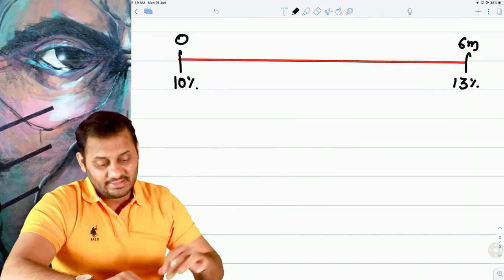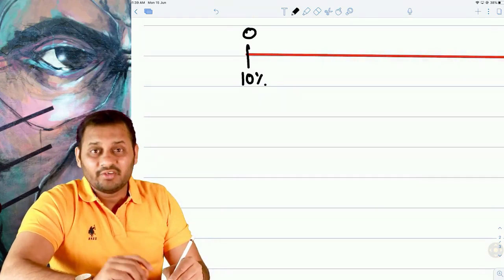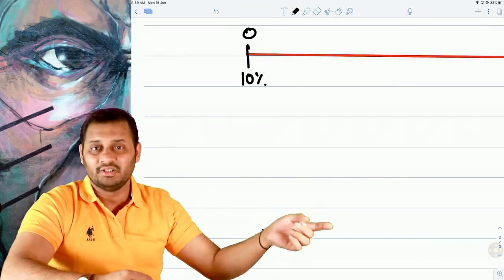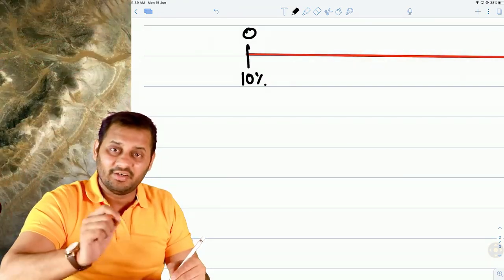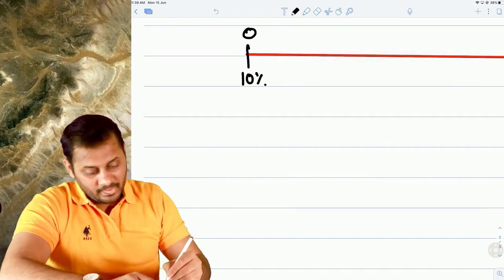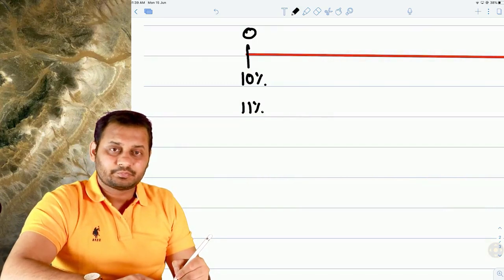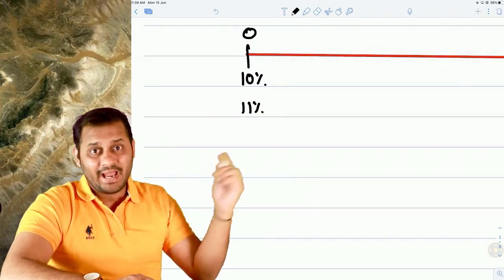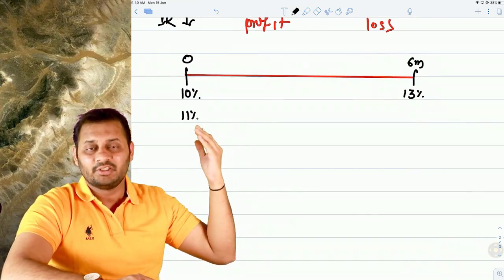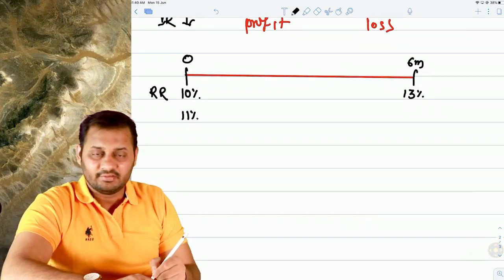In that case, you can enter into an agreement with the bank where you can fix the interest rate for the future. This is called a forward rate agreement. Let's say, for example, the agreement between you and the bank is at 11%. The bank says you can come after 6 months and take the loan at 11% because we agreed on that rate. In this case, 10% is called the reference rate.